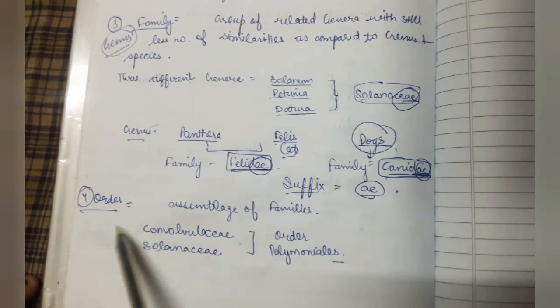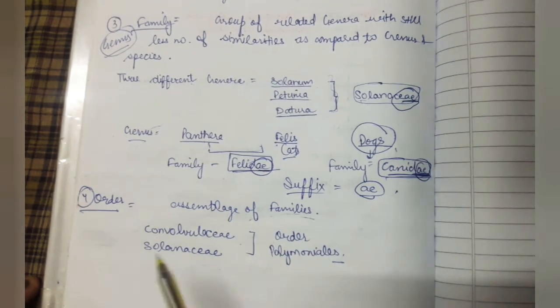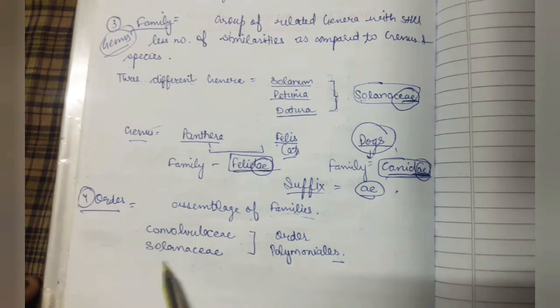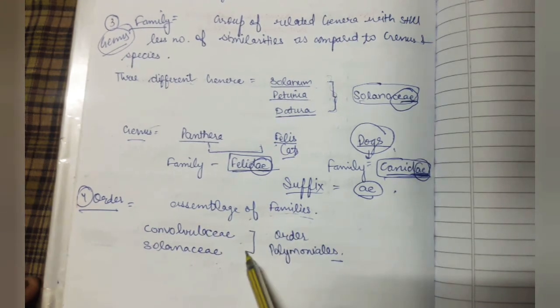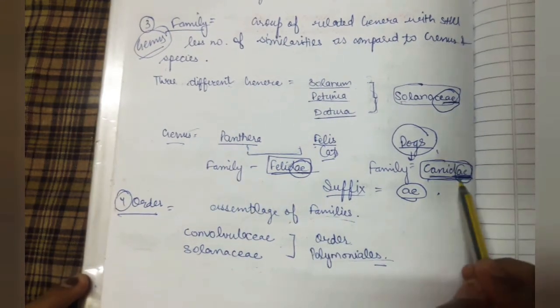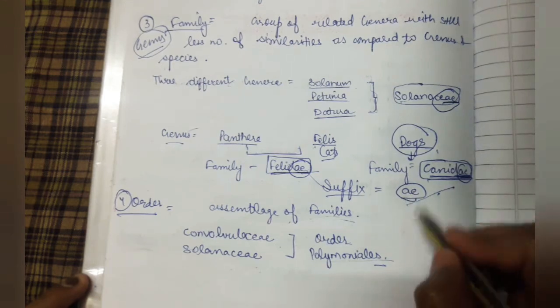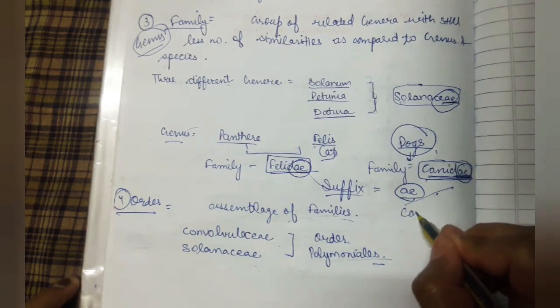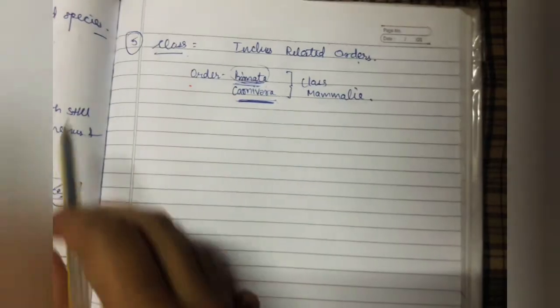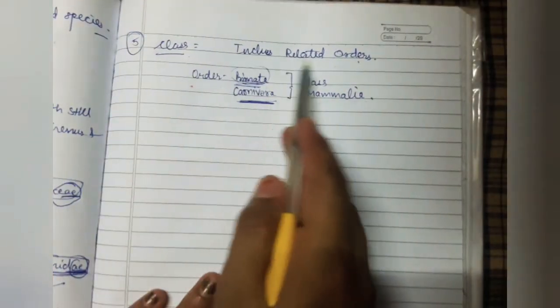Next category is order, which is the assemblage of families, so it includes different families. For example, Convolvulaceae and Solanaceae come under order Polymoniales, and the other families, Felidae and Canidae, are under order Carnivora. These both are carnivorous. Next category is class, that includes related orders.